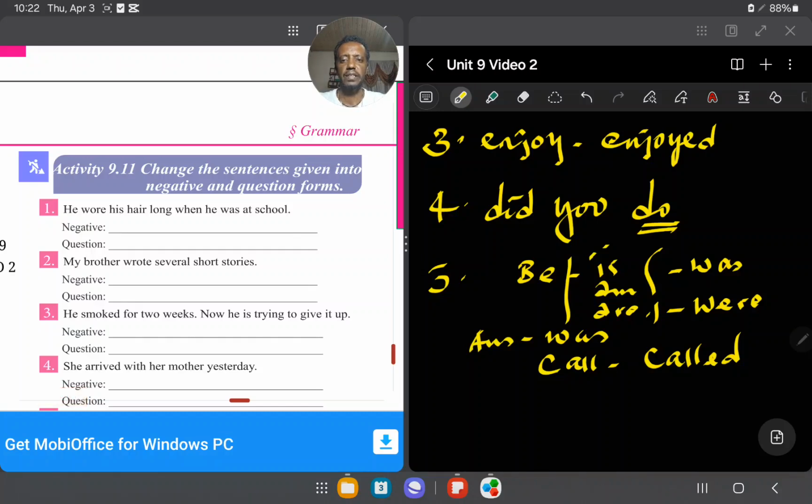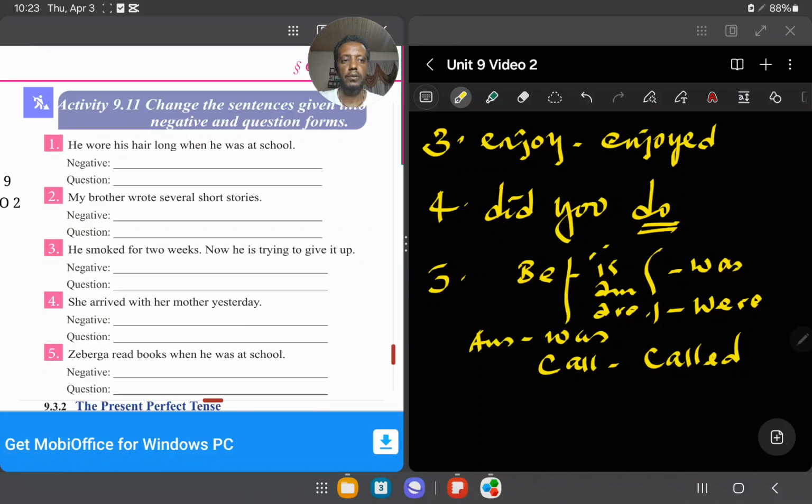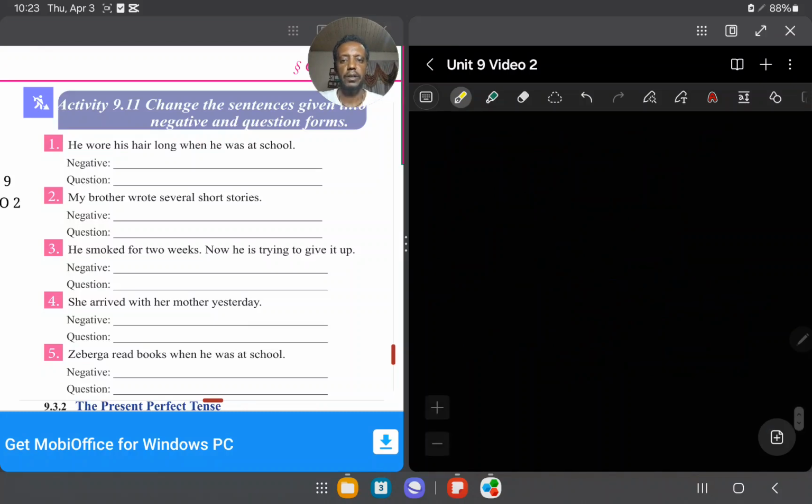Okay, now this is the right answer. Change the sentences given into negative question form. It says into negative question form. He wore his hair long when he was at school. Okay, understand the question form. Change the sentences given into negative question form. So we are going to use a negative form. Okay, so the first answer should be here. First, change it to negative. He wore his hair long when he was at school.